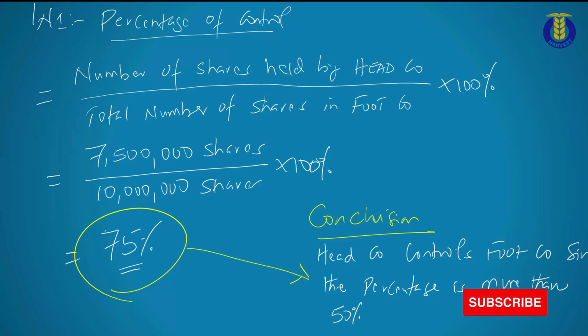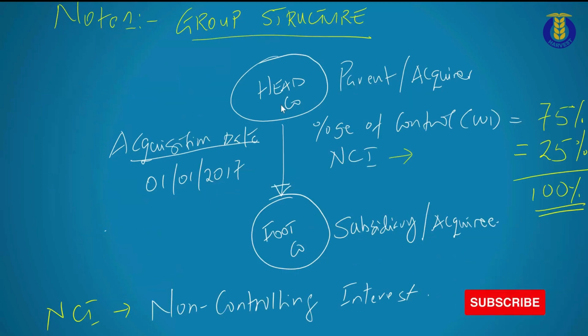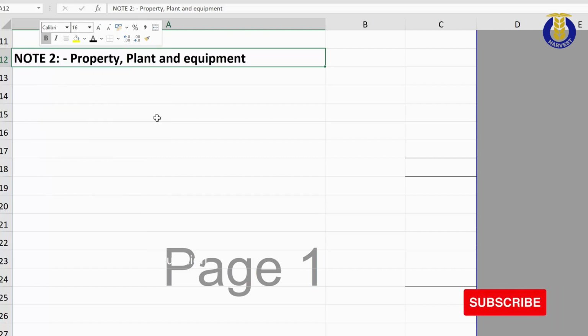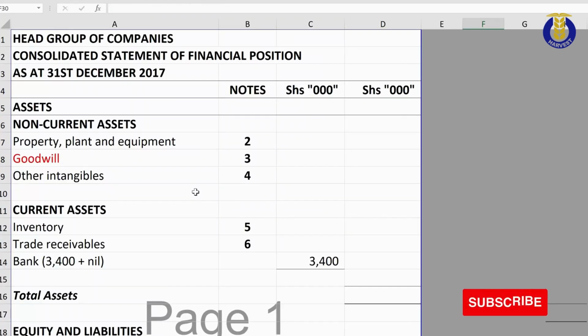So that is our note number 1, and you're expected by the examiner to present your note number 1. You can now take a break, pause the video, and put down this entire working. Don't forget, we had this framework drawn before, and then of course we have this calculation that has been done. Next, we move to our note number 2, where we consolidate the property, plant and equipment. I presume that right now as you're doing the notes, your framework is already prepared.